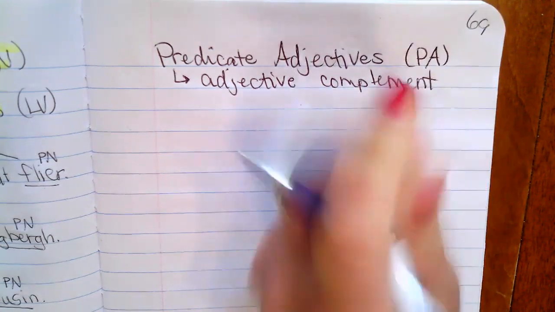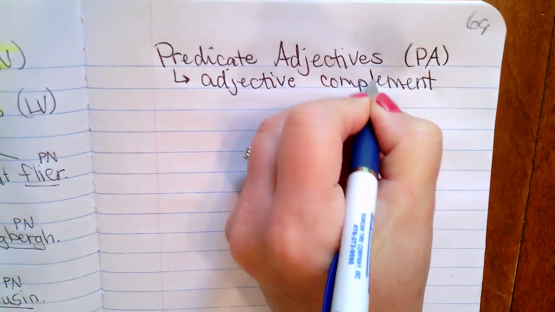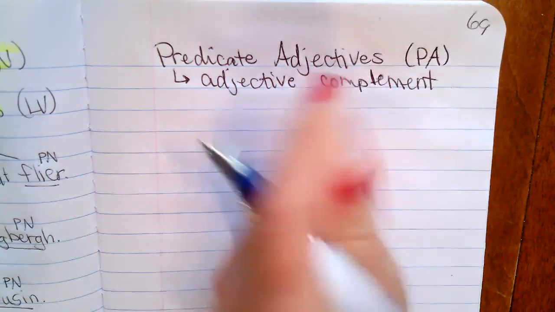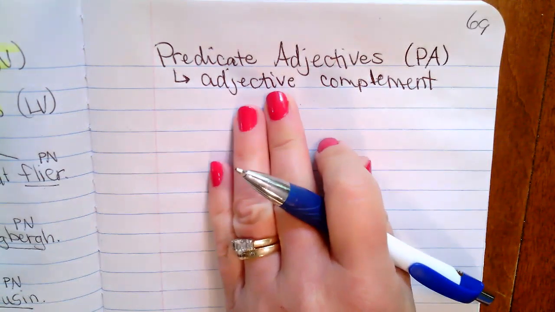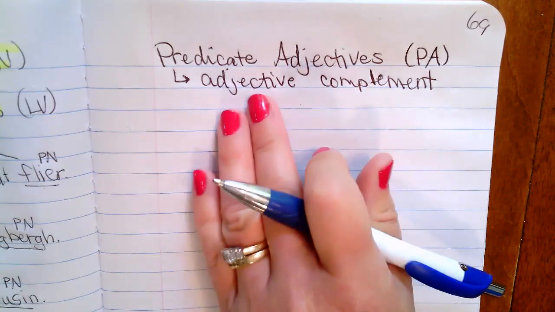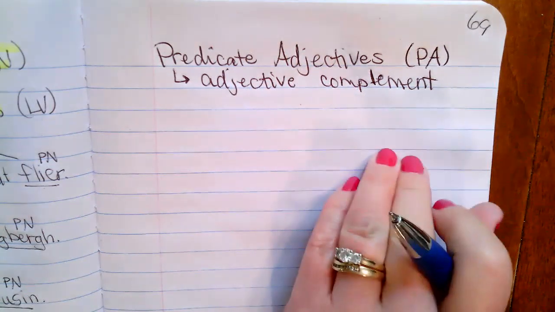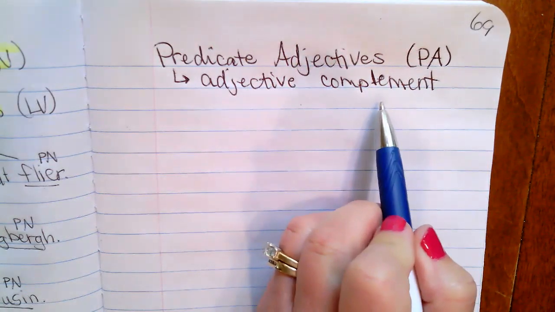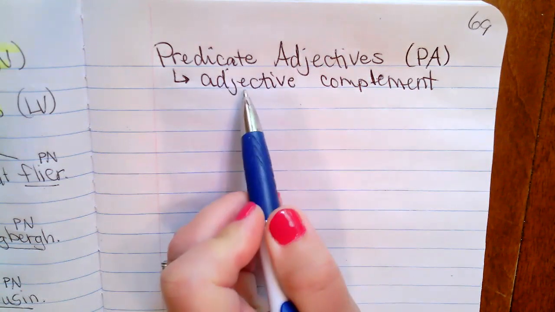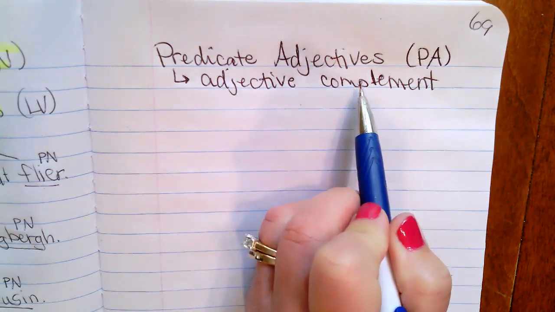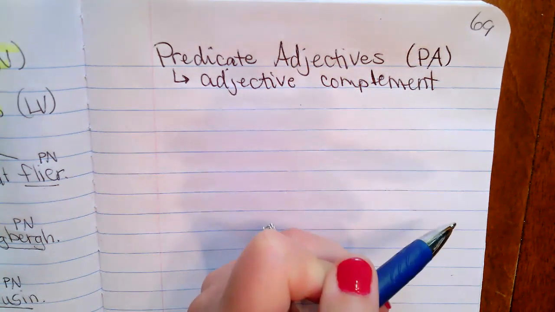Now let me say this. This is nothing new. This is not anything different that you're learning about an adjective. It is still a describing word that's going to be describing a noun. We're calling it an adjective complement because remember, a complement is a sentence completer. So it's going to be needed for the sentence to be complete and make sense. Okay, it's going to be in the predicate, and it's an adjective that's needed to complete the sentence. You're still going to be looking for an adjective, a word that's a describing word.